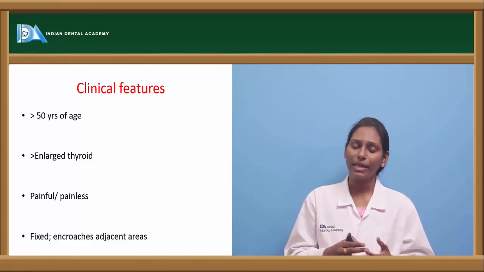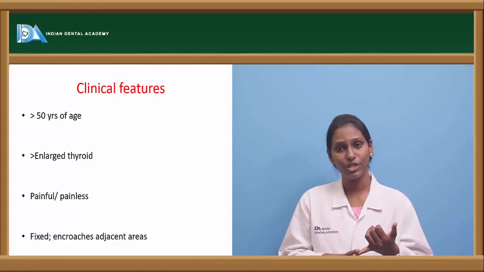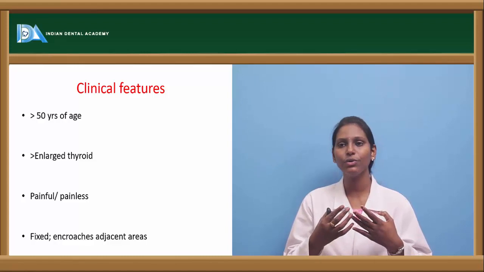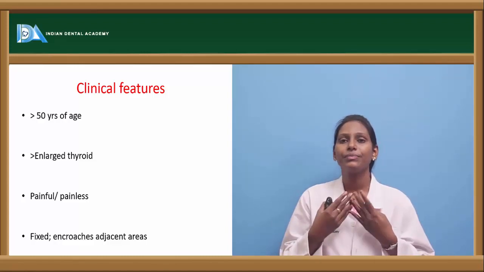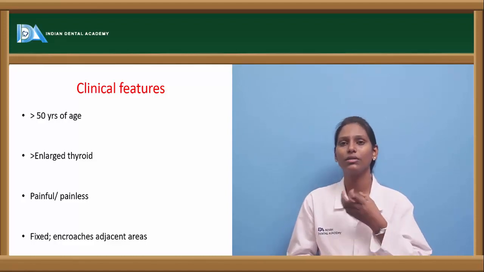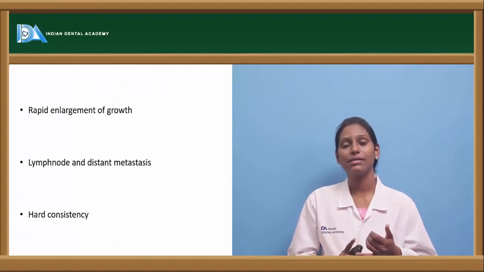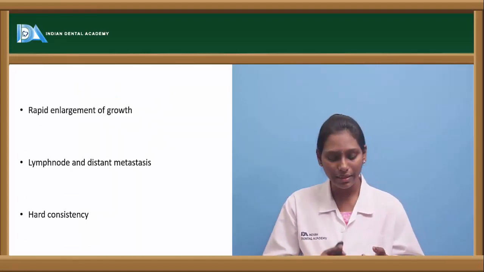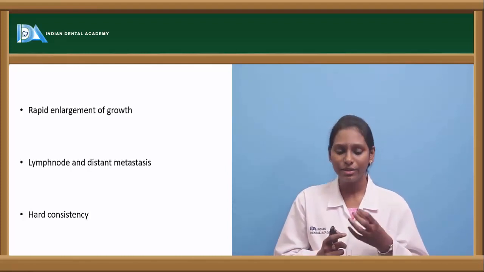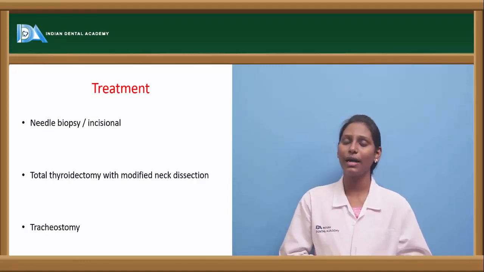Because of this encroachment onto the esophagus and trachea, the patient will have dysphagia, dyspnea, poor movement on swallowing, and difficulty in swallowing. The patient will also feel like there is a lump in the throat region, because of increased pressure. We can see lymph node metastasis and also distant metastasis to organs like lungs, liver, and bone. The tumor is hard in consistency.